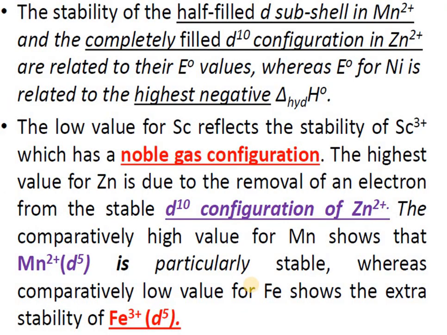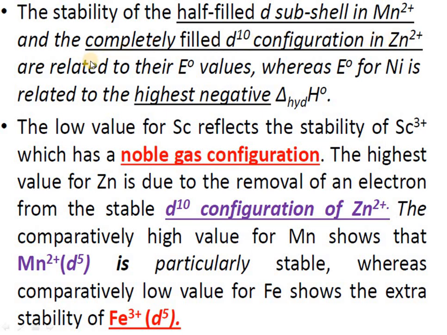Next is stability and hydration. How are we going to explain the E0 value? The half-filled subshell in Mn2+ and the completely filled d10 configuration are more stable. Let us say Mn2+: 4s2 3d5 was there earlier, and when 2 electrons are lost, it becomes 4s0 3d5. Here 5 partially filled d electrons are there. In zinc, we have the 4s2 3d10 configuration, and after removing 2 electrons, 4s0 3d10, a fully filled configuration. So Mn2+ has 4s0 3d5, and Zn2+ has 4s0 3d10.